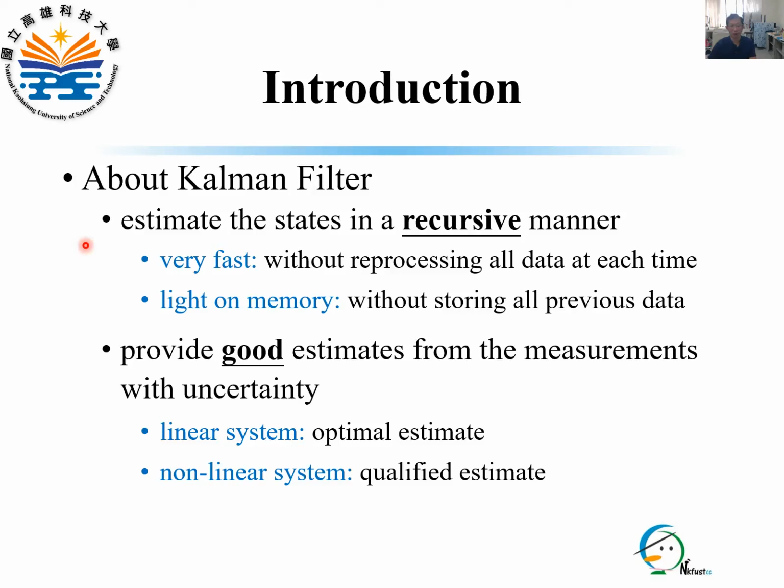The benefit of using the Kalman filter is that it estimates the state in a recursive manner. This makes the Kalman filter very fast because it does not reprocess all data at each time, and light on memory because it does not store all previous data. Besides, it provides good estimates from measurements with uncertainty. In other words, it provides the optimal estimate in a linear system and a quality estimate in a nonlinear system.